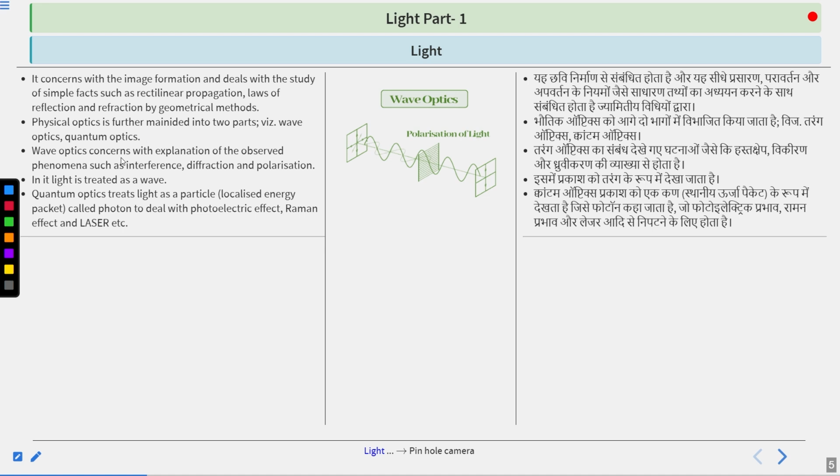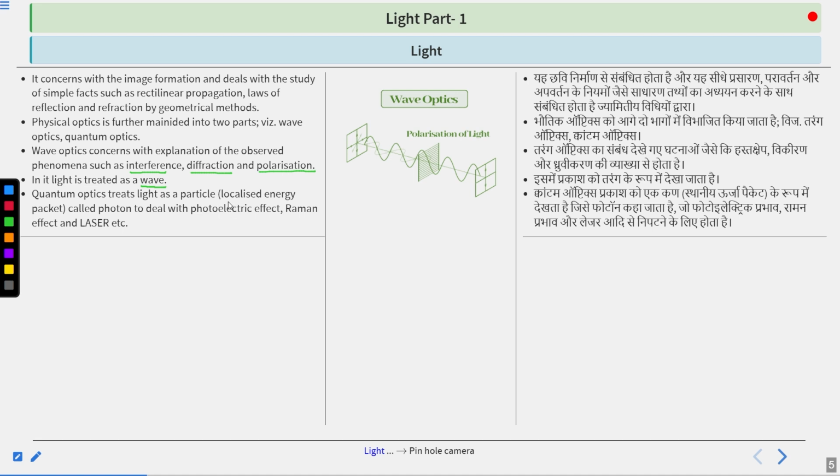Wave optics is actually concerned with the explanation of observed phenomena when interference is there, diffraction is there, polarization is there. Okay. And remember, all these phenomena, interference, diffraction, and polarization, are actually related to the wave. Quantum optics, on the other hand, treats light as a particle.